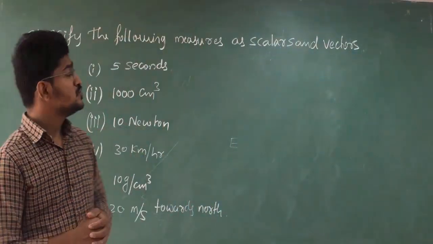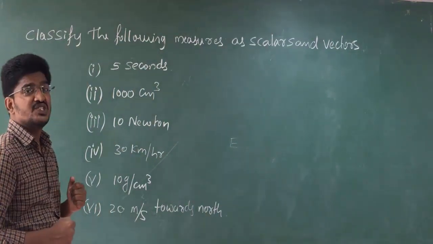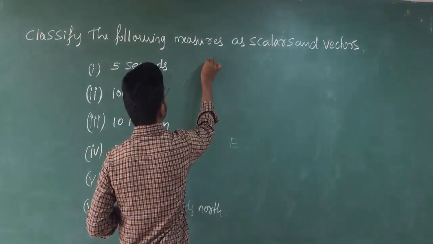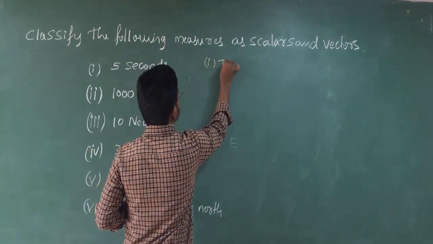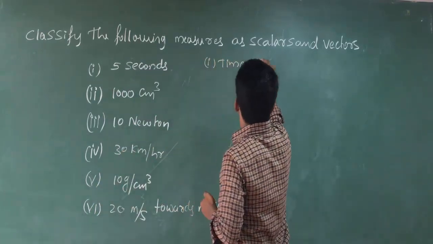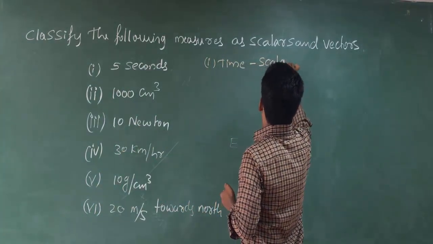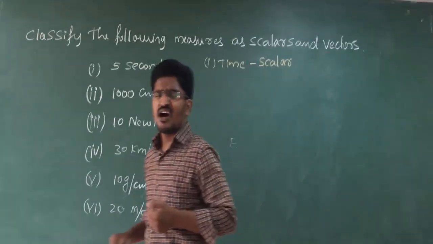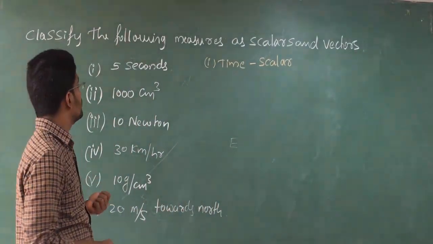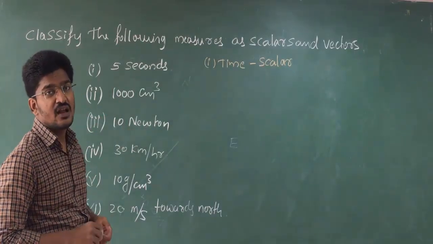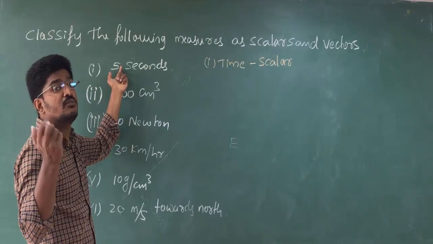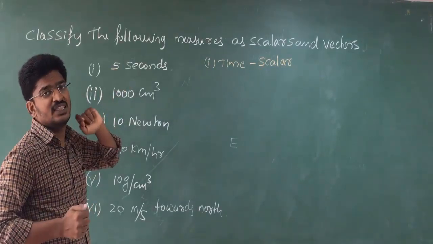Okay, so 5 seconds means this is time. First one is time. As you all know, it is scalar. Time is scalar. Same way, temperature is also scalar. No problem. So time is scalar. Clear? Because here magnitude is present.